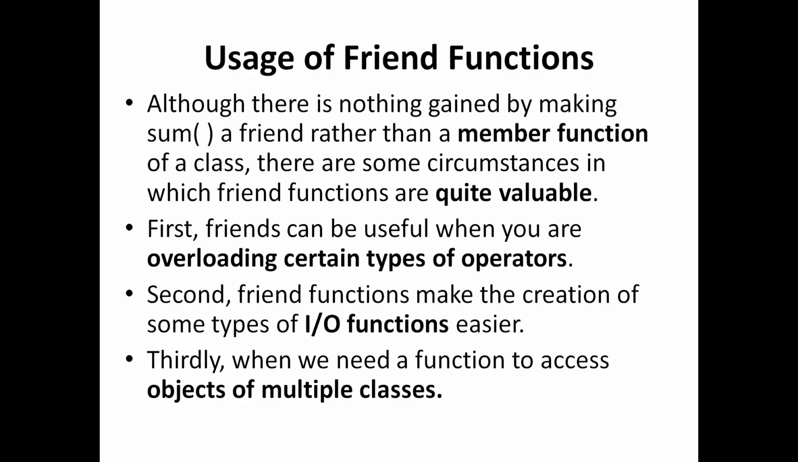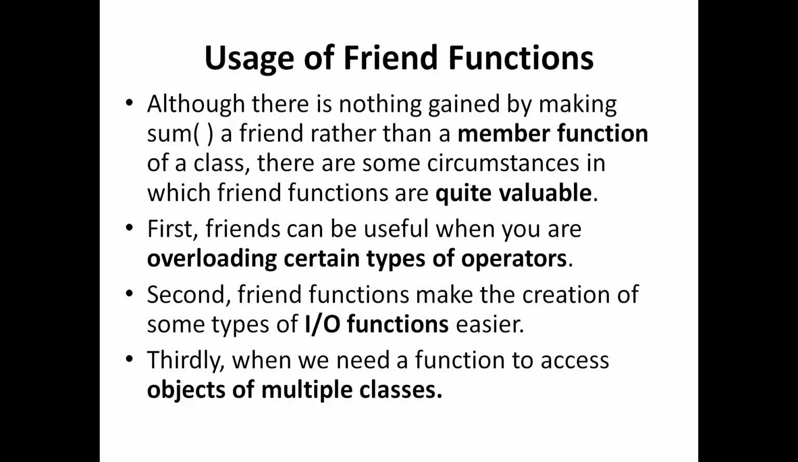And secondly, some IO functions can be implemented better with friend functions. And thirdly, when you want to implement a function which needs to access multiple objects, then you can go for a friend function. So it is really this third requirement or usage which we are going to focus on. That is, if you want to write a program in such a way that you have more than one class, there are multiple classes in the program, and you create objects for each class, you want to implement one function which can manipulate all the objects.